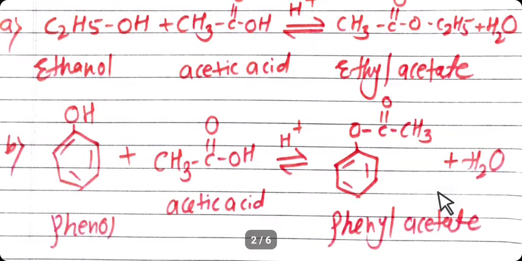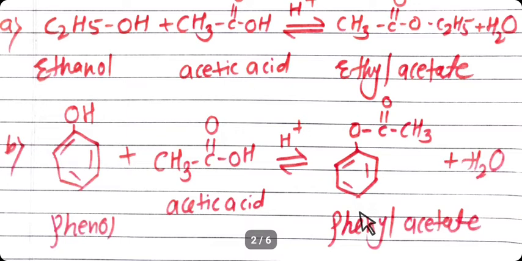Same here, the next example is with phenol. Phenol reacts with, again, acetic acid, a simple acid. You can use any acid. The reaction is reversible in the presence of concentrated sulfuric acid. OH and H, meaning a water molecule, will be removed, and the remaining parts of the reactants, CH3C double bond O and the aromatic ring, combine together and form an ester.